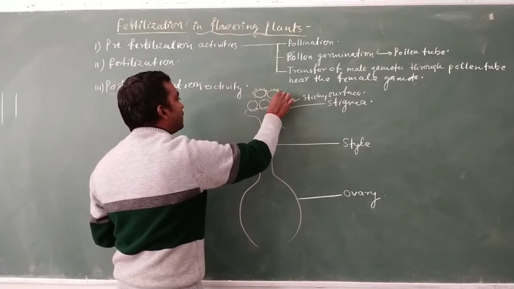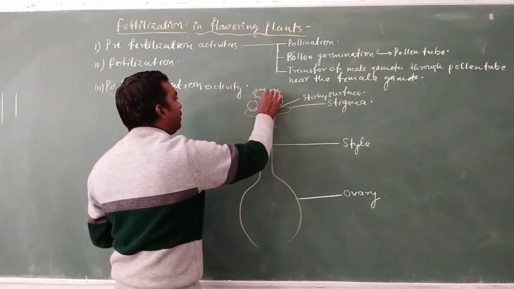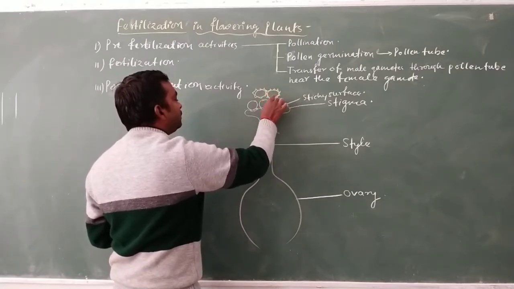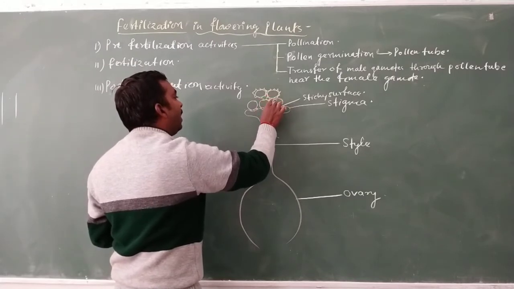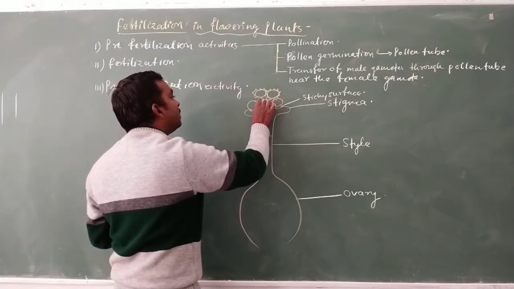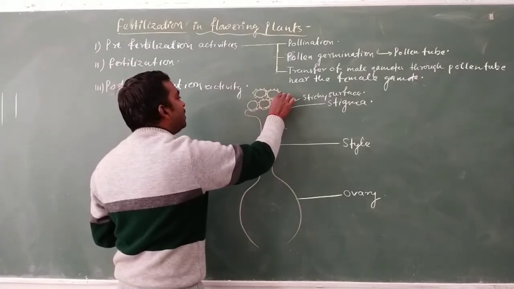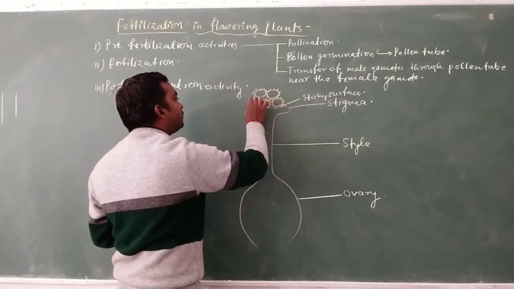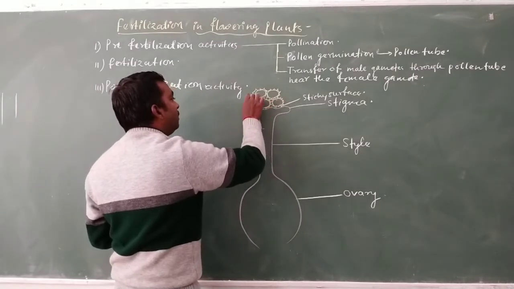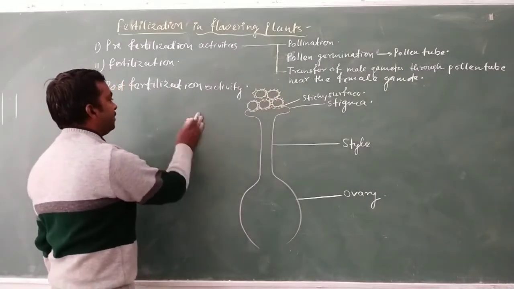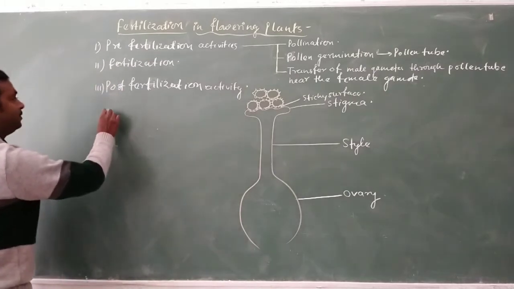So first let us know about the structure of the pollen grain. We have also discussed that it consists of two membranes, exine and intine. Let us discuss the structure of the pollen grain in detail.